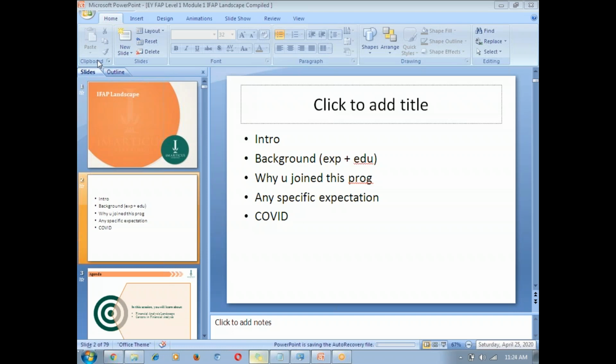My instruction to Damini, the coordinator of this program in online mode, is that you will all be on default unmute mode, which means when I'm explaining a topic, you can unmute yourself immediately, raise your question, and go back. So we're trying to replicate exactly what I would do in an in-person session.